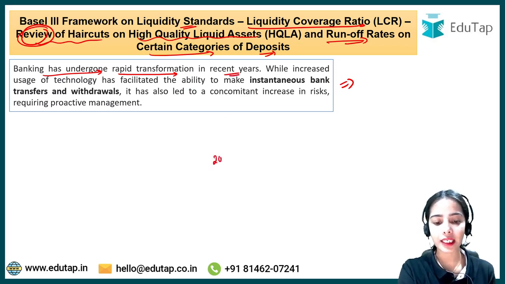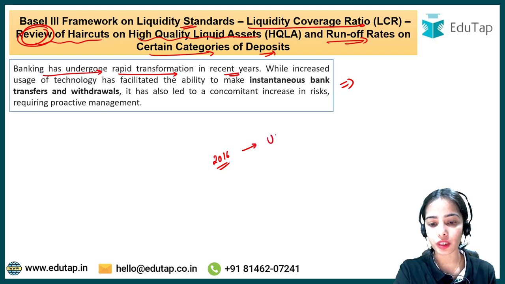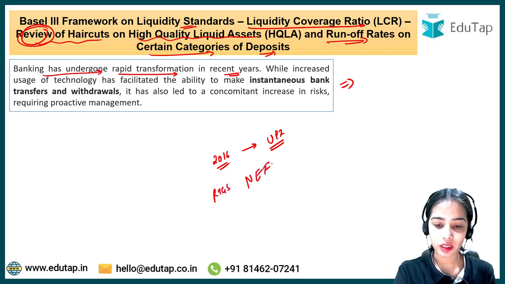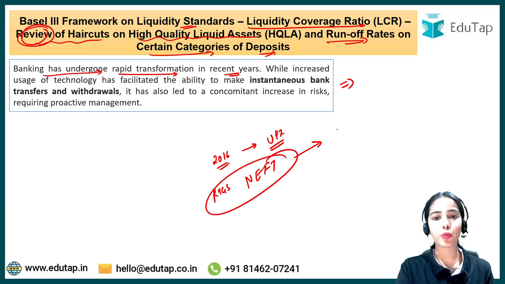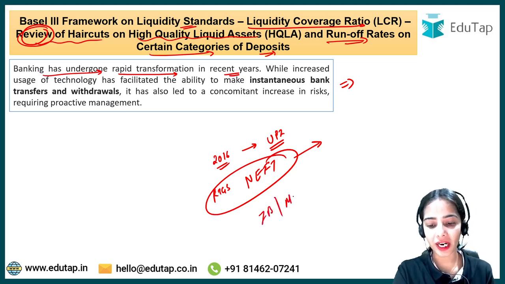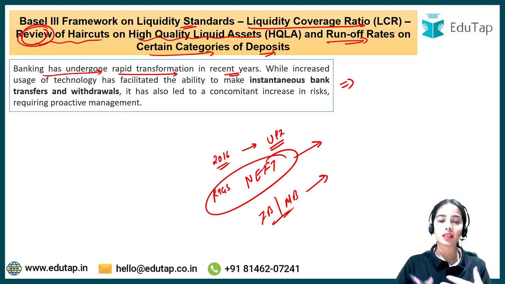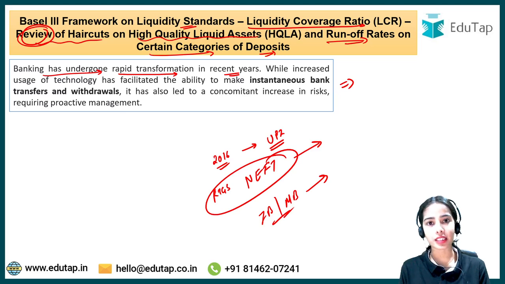In 2016, there was the adoption of the UPI system. There are RTGS and NEFT, which are becoming more and more popular. Internet banking and mobile banking are becoming more popular, and people are doing more digital transactions.